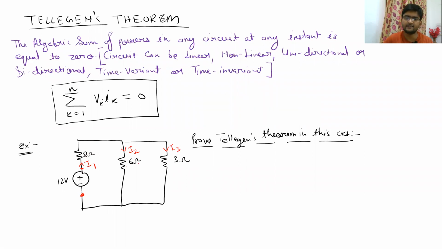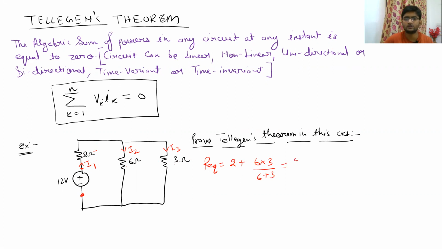We can see that this 6 ohm and 3 ohm are in parallel, which is in turn in series with 2 ohm. So let me call it R equivalent, and R equivalent will be equal to 2 ohm plus the parallel combination of 6 and 3. So it will be like 6 into 3 upon 6 plus 3.